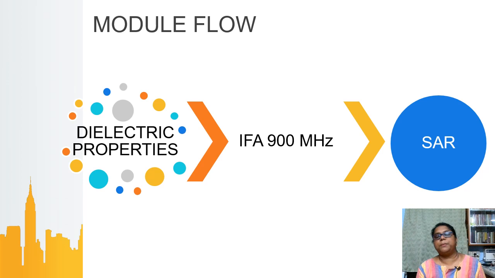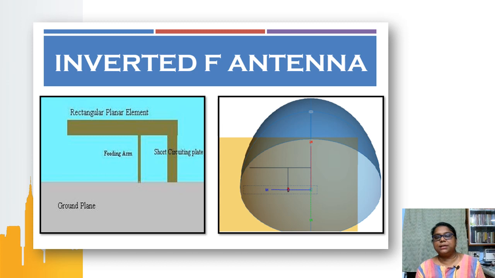The module of this paper has three components. One is the dielectric properties, then the inverted F antenna that operates around 900 MHz, then the computation of SAR, and results and discussion. So the first thing is to check the radiating source and its design properties. We are considering the inverted F antenna.